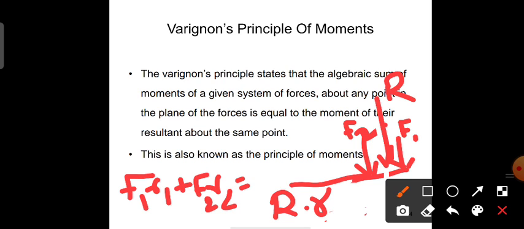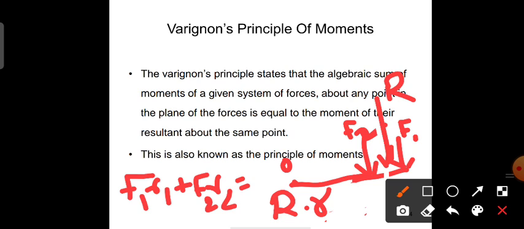So F1 is acting at a distance of R1 and F2 is acting at a distance of R2 from this point O, and so the algebraic sum of the moments of those forces will be equal to F1 R1 plus F2 R2. And here the moment of the resultant will be equal to capital R into small r. Small r is the distance from that point O to the line of action of the resultant force. So according to Varignon's principle of moments, the algebraic sum of the moments of the forces should be equal to the moment of the resultant.